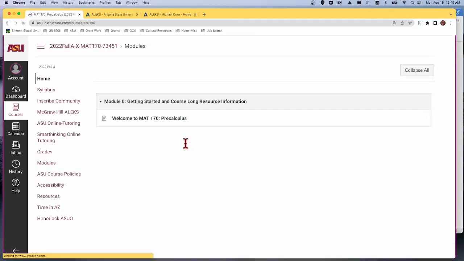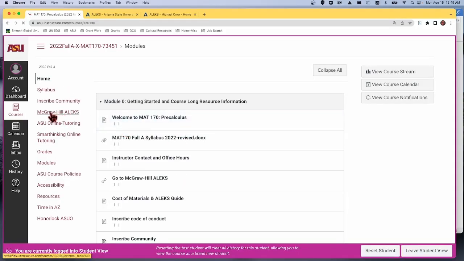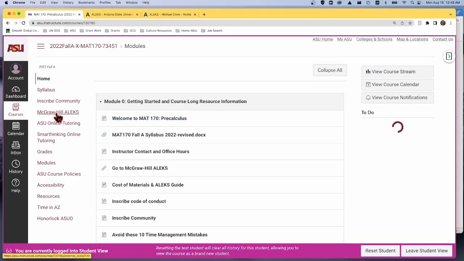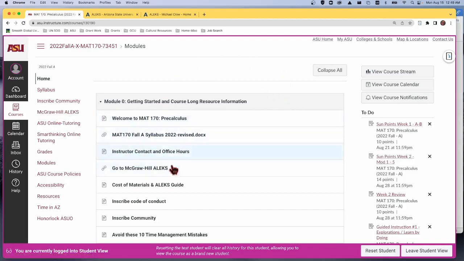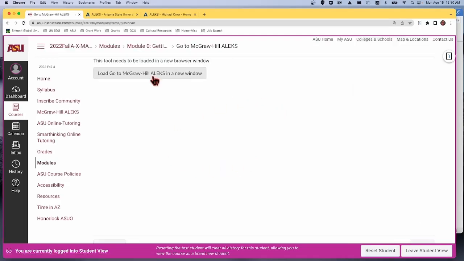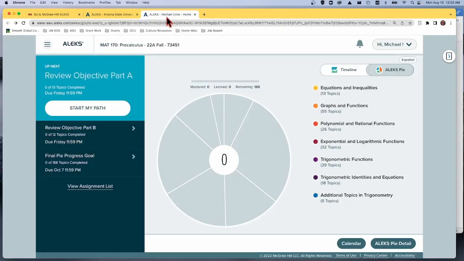You want to go into Alex. Now, there's also this link over here. What I found is when I use that, it opens up a window within Canvas, so you never leave Canvas, but Alex will be running inside of Canvas. You can do it that way. If you prefer to run Alex outside of Canvas, you click on this link again, and it'll open it up, and it'll be in a separate tab like I've got over here.